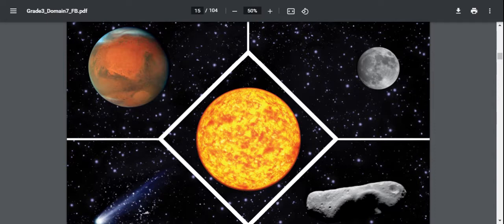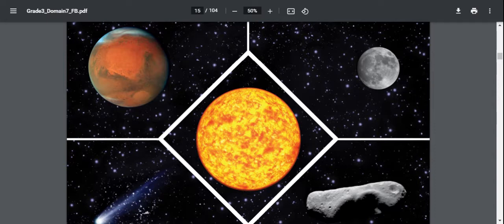Besides the sun, it includes other interesting things like planets and their moons, dwarf planets, satellites, asteroids, meteoroids, and comets. Our solar system is huge, so huge that some of the objects in it are billions of miles away from each other. In fact, the largest part of our solar system is the vast amount of space between all the celestial bodies that are in it. There's a lot of space in space.